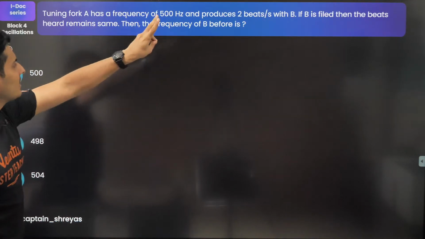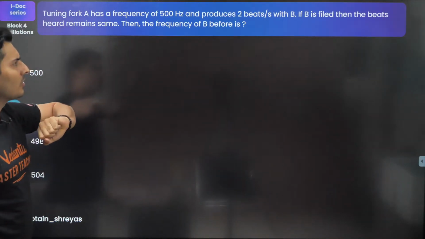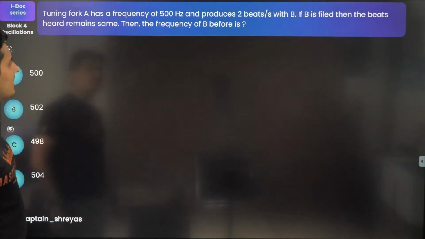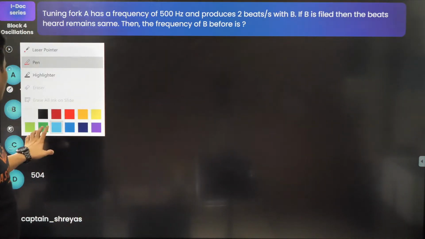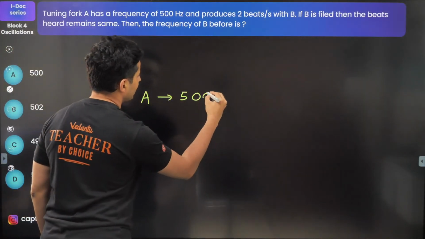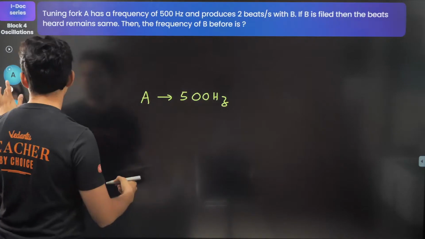Tuning fork A has a frequency of 500. 2 beats are produced. If B is filed, then the beats heard remain the same. Then the frequency of B before is how much? Well, A has a frequency, standard question, 500 Hertz. So there are 2 options now for B.